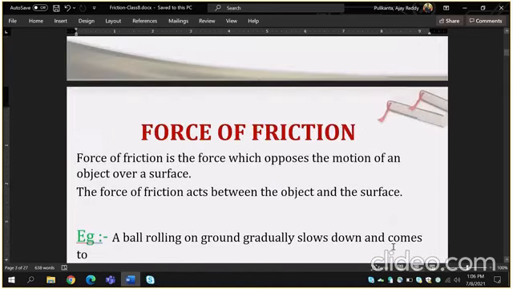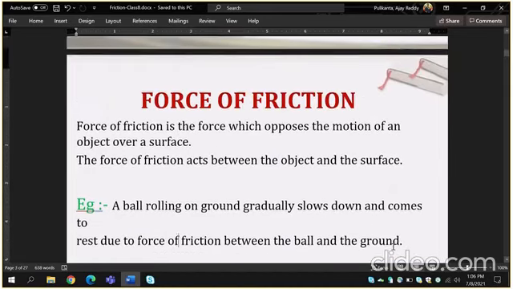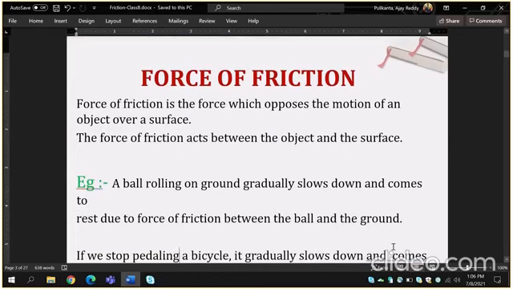Force of friction. First of all, children, force of friction is the force which opposes the motion of an object over a surface. The force of friction acts between the object and the surface.